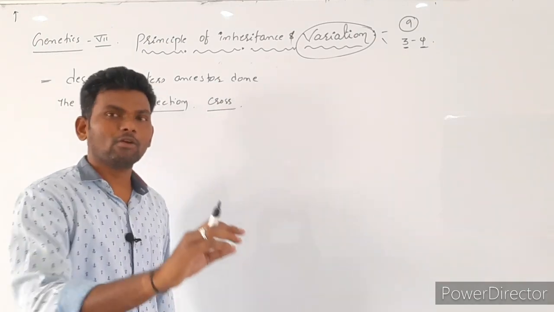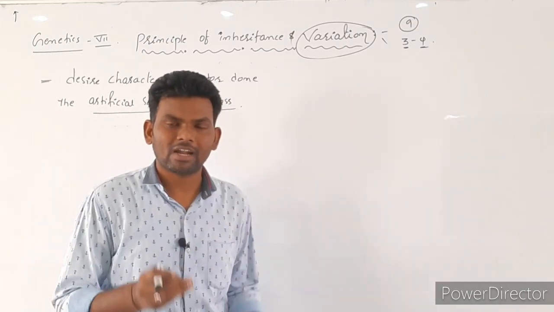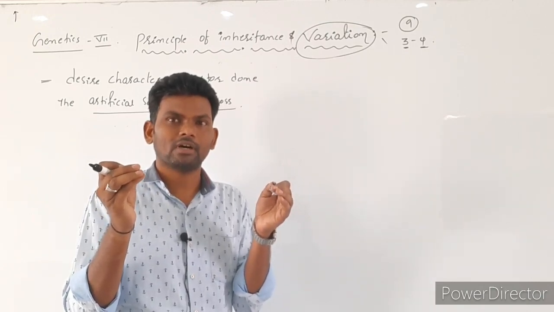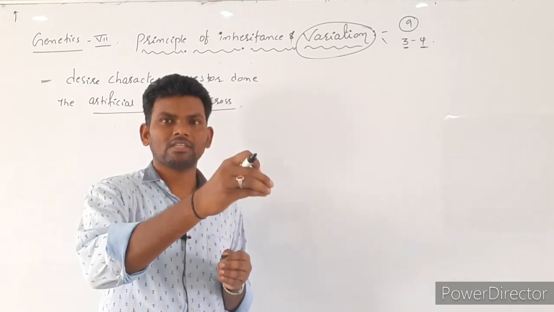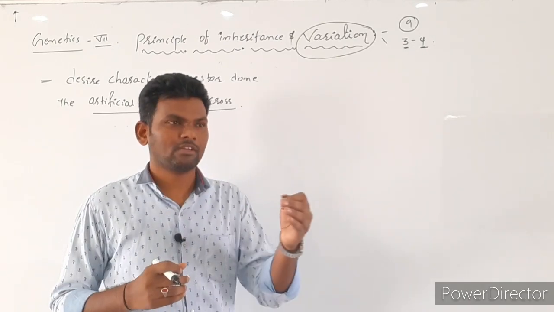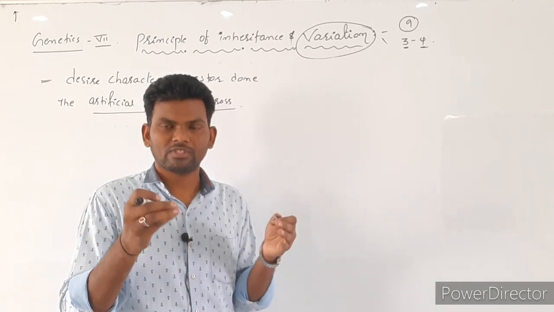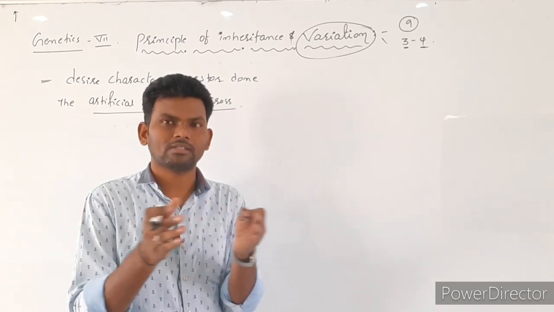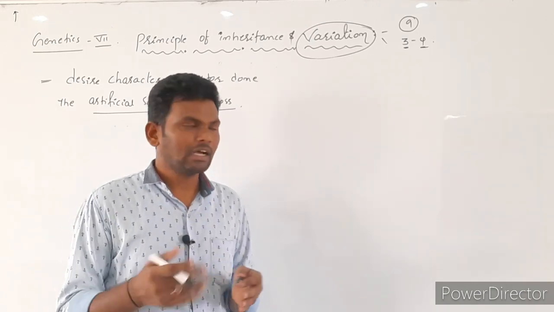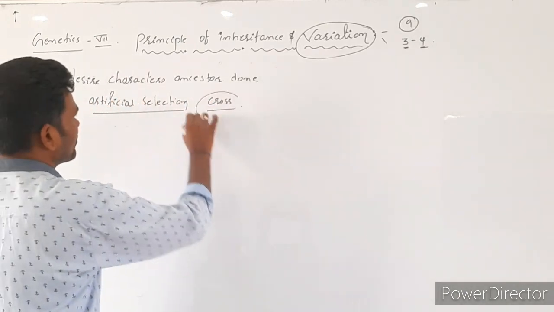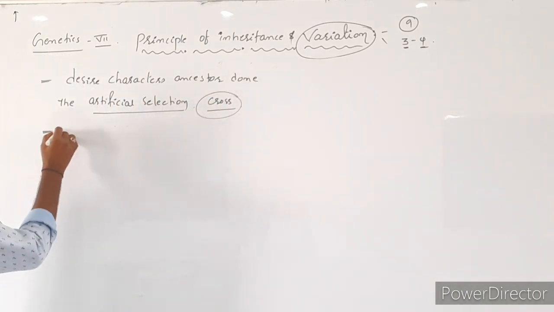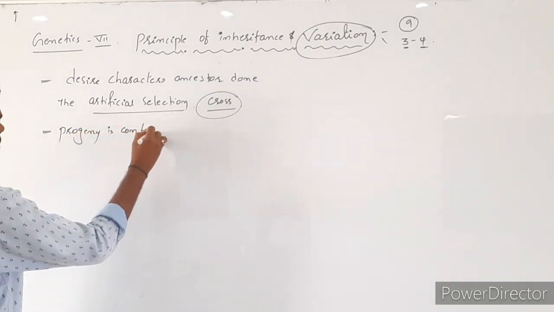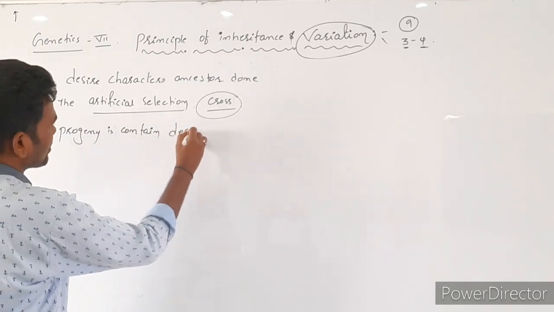Simply, for a desired character, our ancestors chose the best animals or best plants. So the selection is called what? Artificial selection. By saying, for example, it is tall, strong. By saying this character, we choose two plants or two animals and mate them, a cross between these two plants or animals. And after crossing, the progeny formed consist of the desired character.